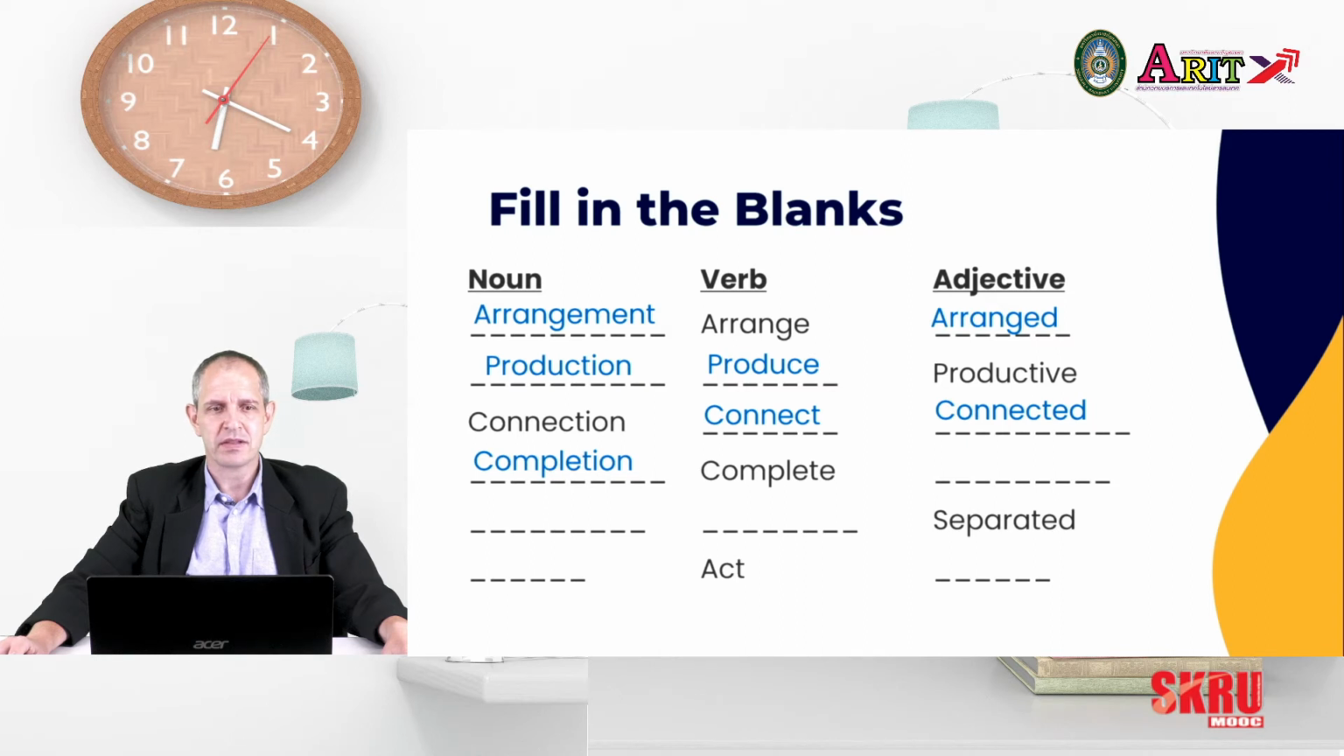Complete as a noun is completion. And what do you think for an adjective? Completed. We have separate. As a noun it's separation, and as a verb, just simple separate. And our last one, act. If you remember from the beginning of this lesson, for Unit A, our noun is action, and our adjective is acted. So we've covered making nouns, we've covered making adjectives.